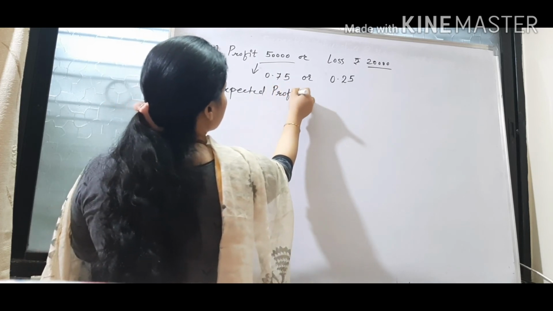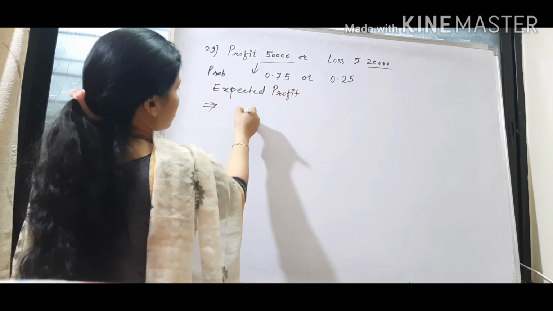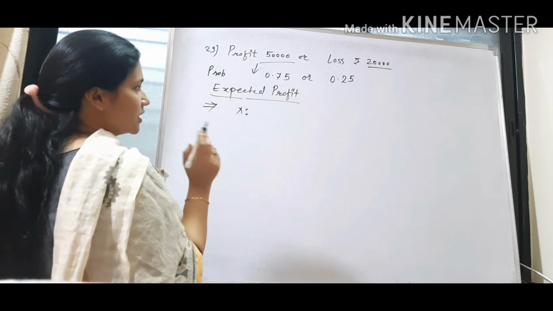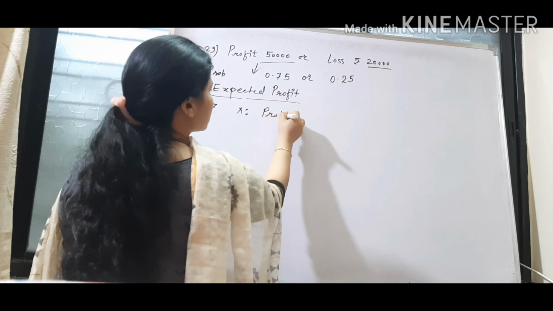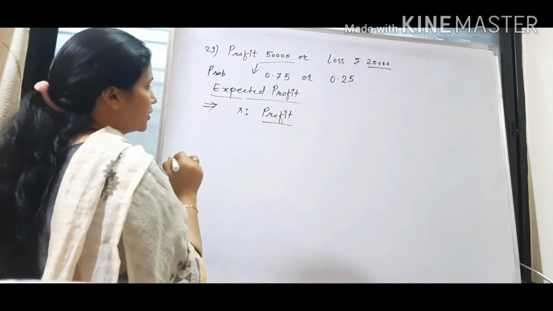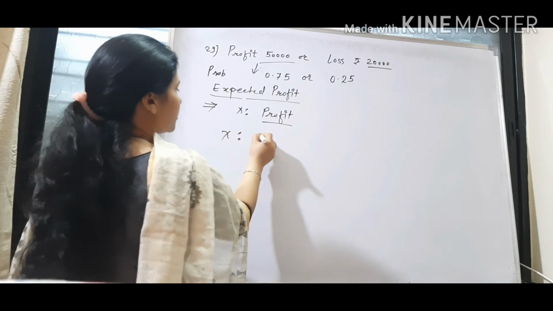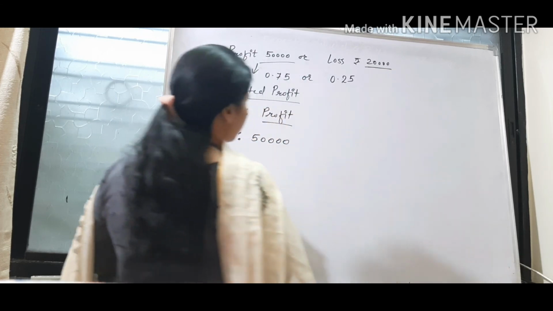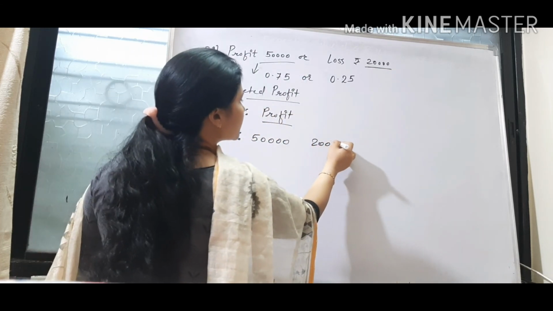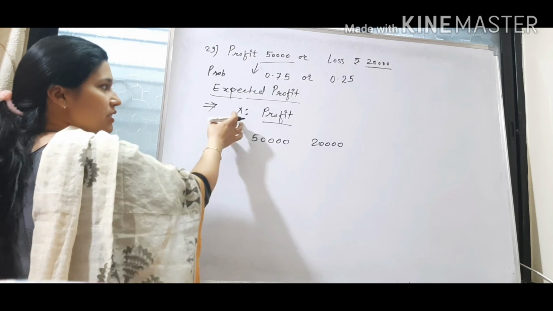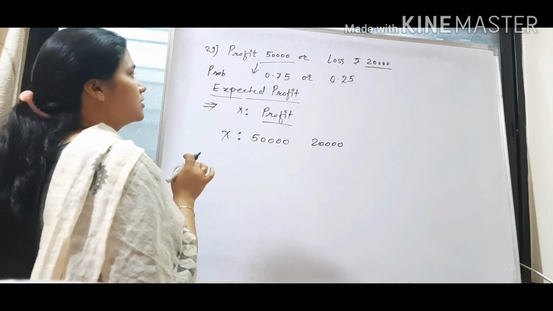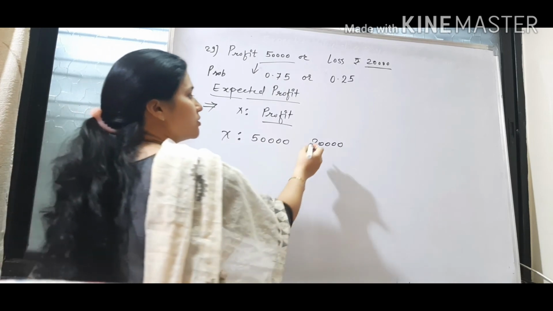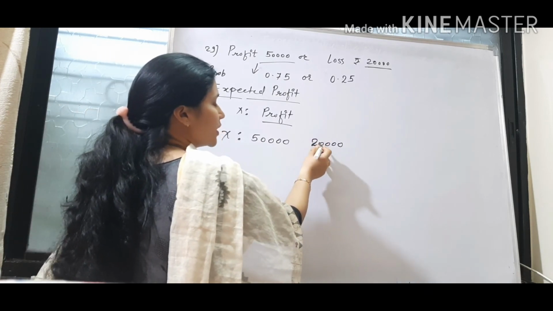So first we'll write this data in the form of probability distribution. We need to find expected profit. So first, what is x? X will be the profit only, not loss. Now, what is the profit? Profit is given to us, 50,000. Now loss is of rupees 20,000. If I write here 20,000 like this, then it will become profit because x is denoting profit, and we are going to find the expected profit. So I don't want to write it as 20,000.